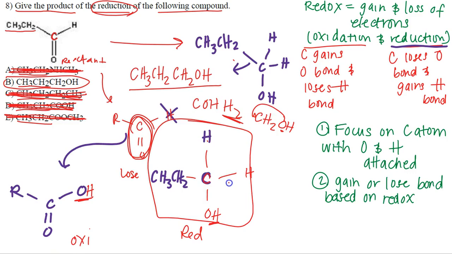All right, folks? So my approach to this question is, again, write notes about what oxidation or reduction is in the realm of organic chemistry. Reduction: losing an oxygen bond, gaining a hydrogen. Oxidation: gaining an oxygen bond, losing a hydrogen. Then you want to focus on the carbon atom with the oxygen and hydrogens attached only. Everything else is considered R group. Then you want to, again, gain or lose the bond based on redox. So for reduction, we have what it looks like here, and for oxidation, we have what it looks like here.